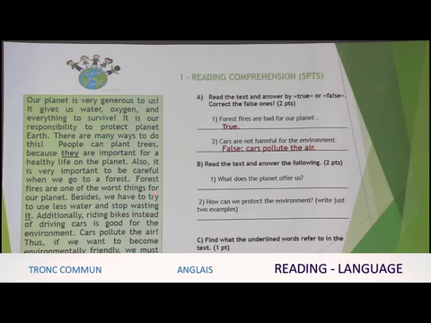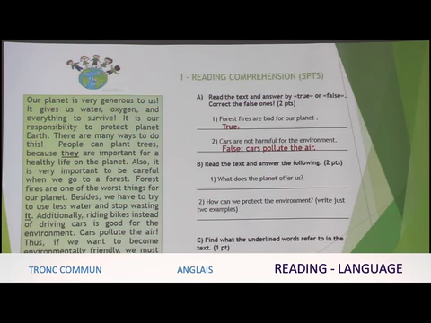So let's move to B, okay? In this one we have read the text and answer the following. We have here 2 points, 1 for each. The first one, what does the planet offer us? Okay, the word to offer, it means to give something, like to give money or to give clothes.